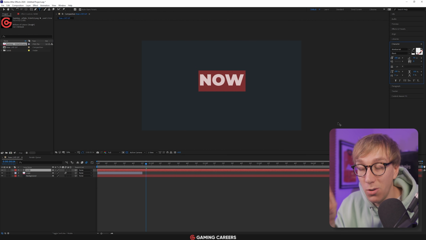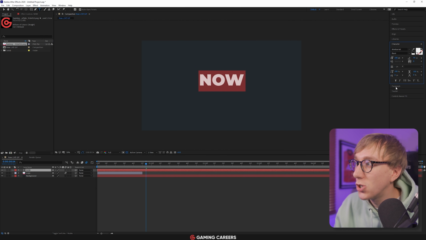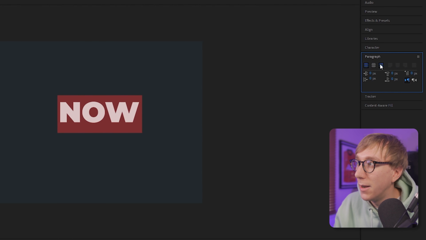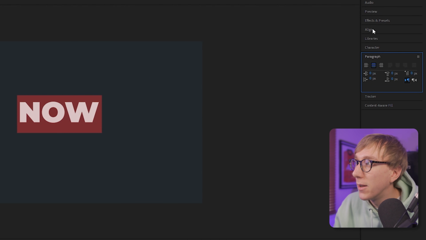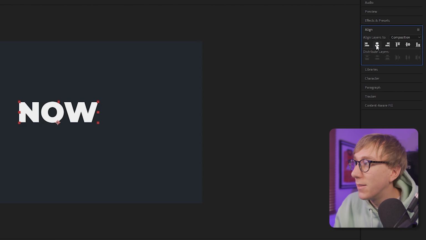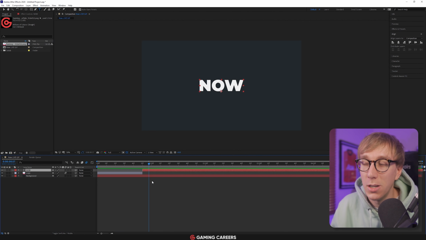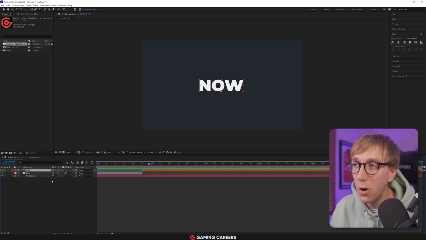And then you'll notice that's not in the very center of our composition. So to make sure that we're centering it, make sure that the paragraph is centered, so it's not left aligned or right aligned, it's center aligned. And then go to the Align tab and click this button to align it horizontally in the center, and then this button to align it vertically in the center. The word "now" isn't actually going to show on screen on its own, it's going to show "now live".